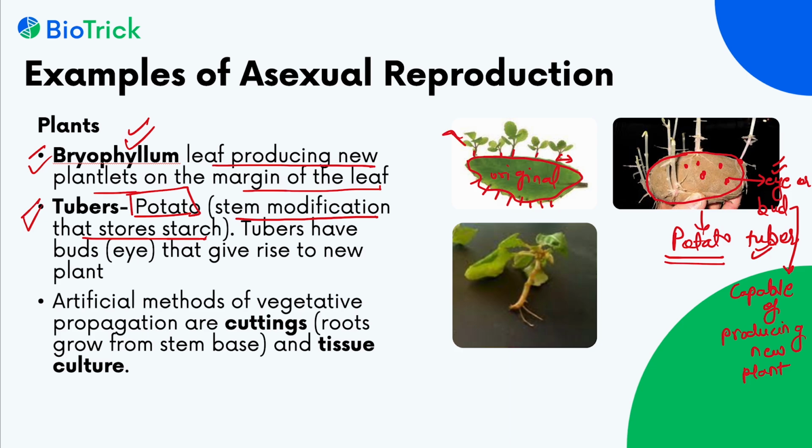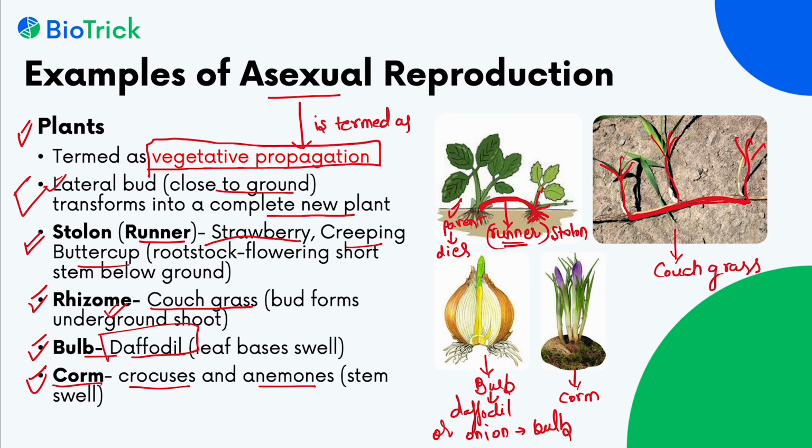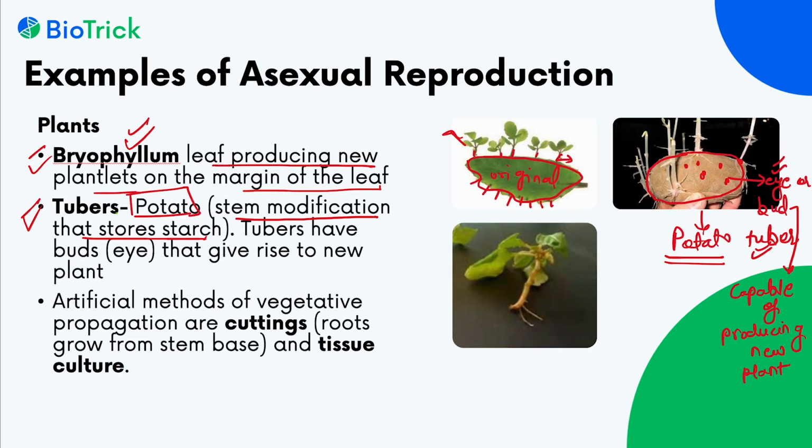So what we have studied till now in plants: the stolons, runner, let me change the color of the pen, the stolons, rhizomes, bulbs, corms, bryophyllum leaflets, tubers. These are all methods of vegetative propagation, or we can say these are natural methods of propagation.